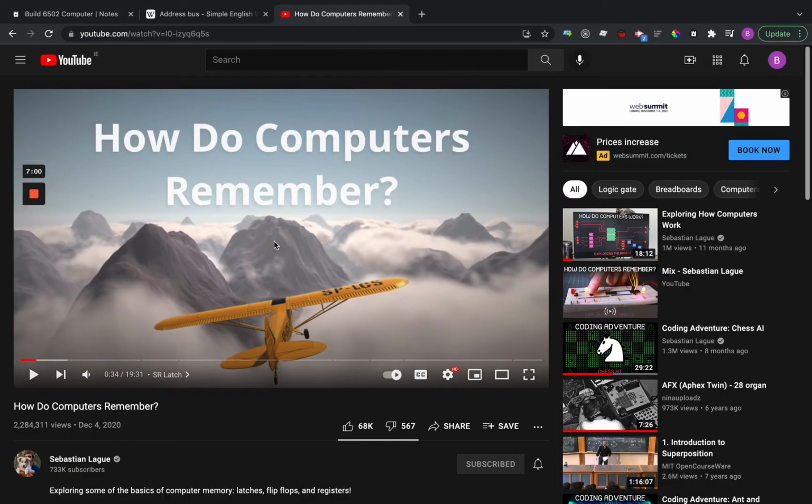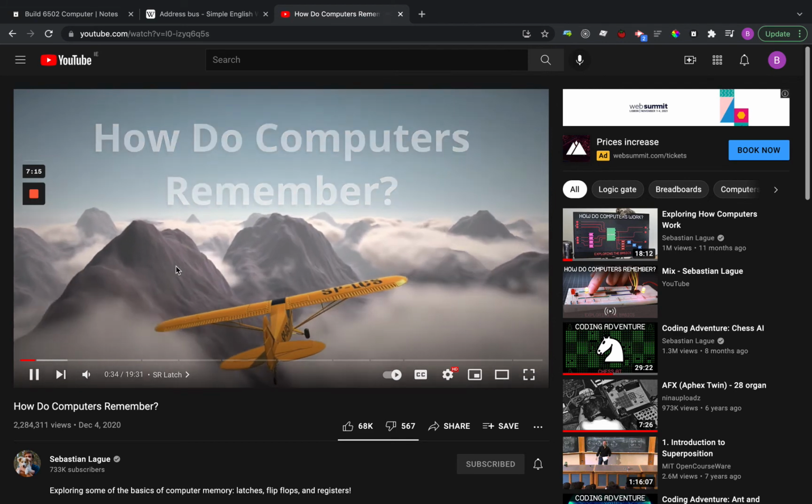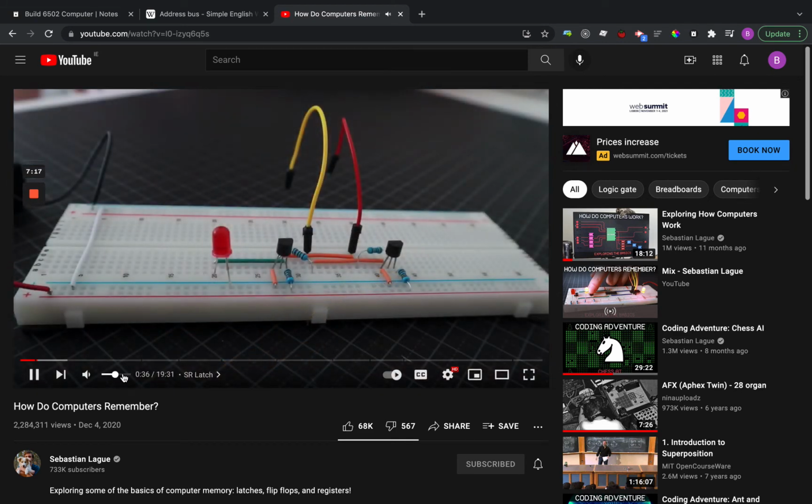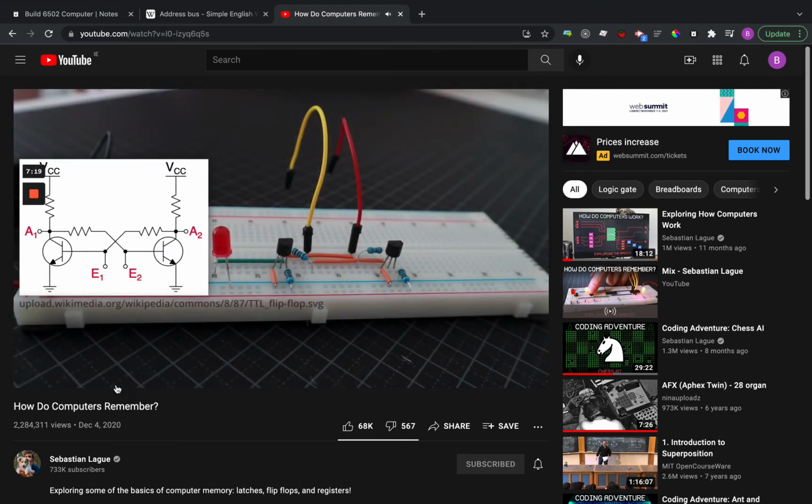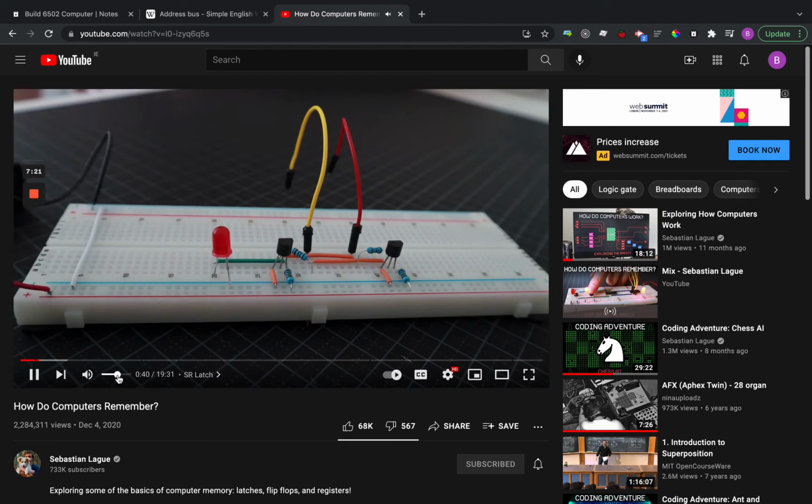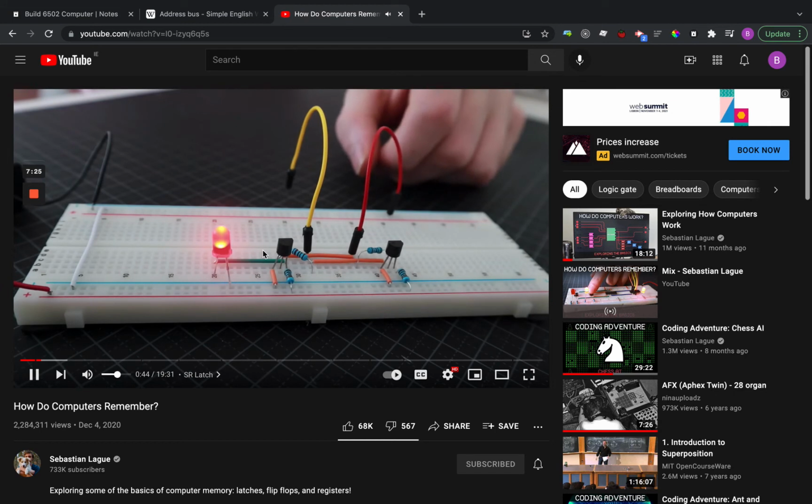So I just have this video here, and this is a video on computer memory by a guy called Sebastian Lang. I'd highly recommend his videos. They're really in depth and really interesting and well made. So I have begun by creating this simple circuit following a little diagram I found online. He's describing an SR latch here, and this is the main component, I think, in computer memory.